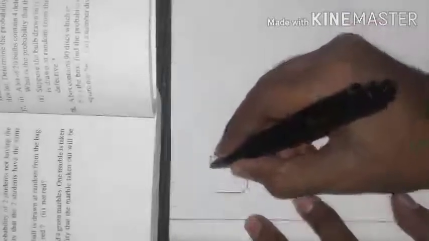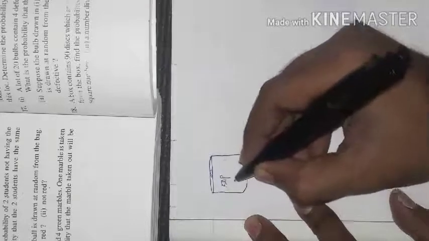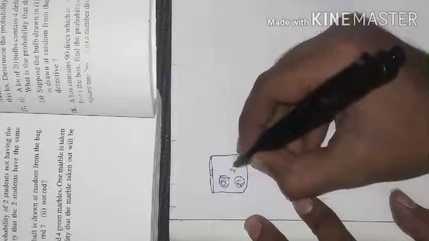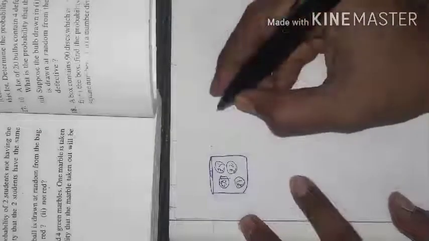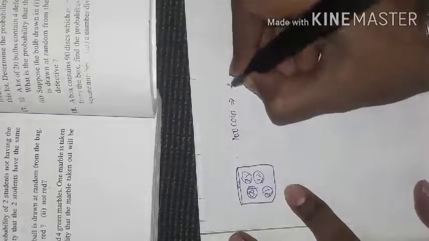First we'll draw the piggy bank and then we will do it. So look, this is the piggy bank. It contains 50 paisa coins, 1 rupee coins, 2 rupee coins and 5 rupee coins. So how many 50 paisa coins are there? 100 are there. So 100 coins are of 50 paisa. This is given.